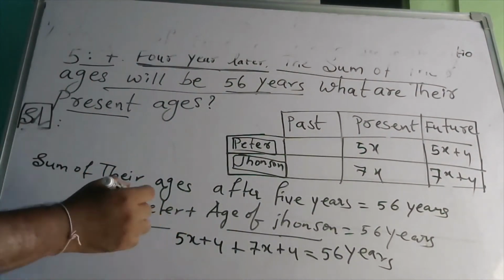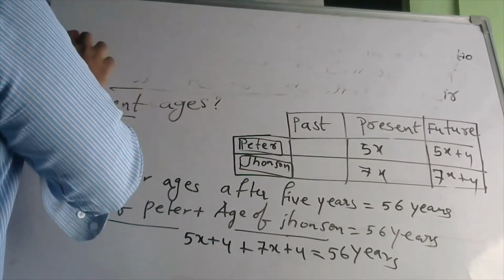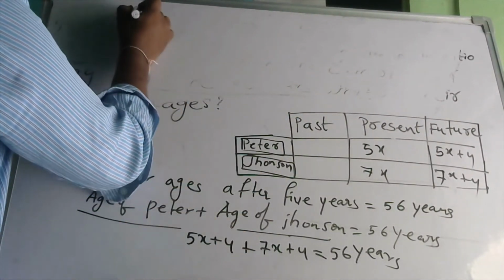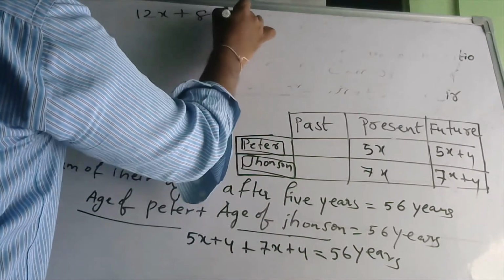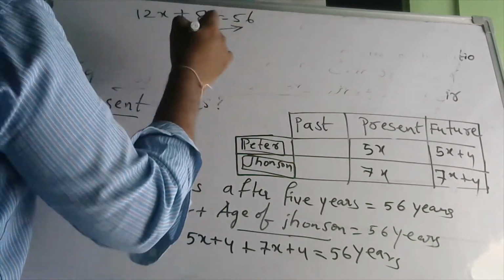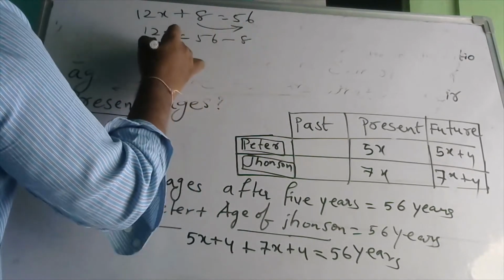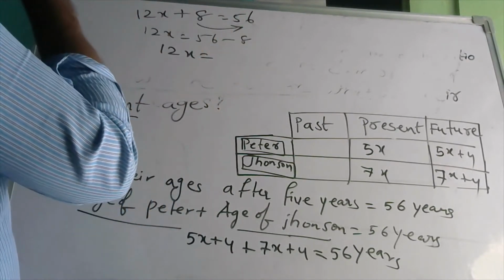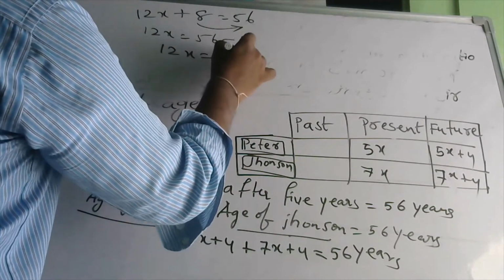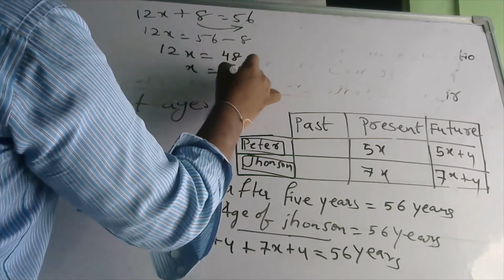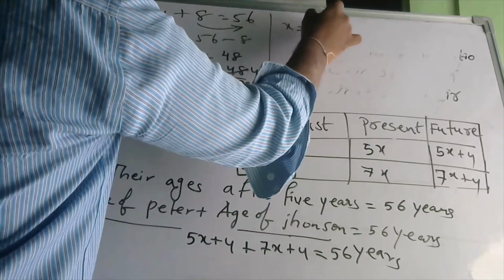So 5x plus 7x, how much? That is 12x, plus 4 plus 4, 8, is equal to 56. Now send 8 to the RHS. 12x is equal to 56 minus 8. 56 minus 8 is 48. So x is equal to 48 by 12. 12 ones are 12, 12 fours are 48. So x is equal to 4 years.